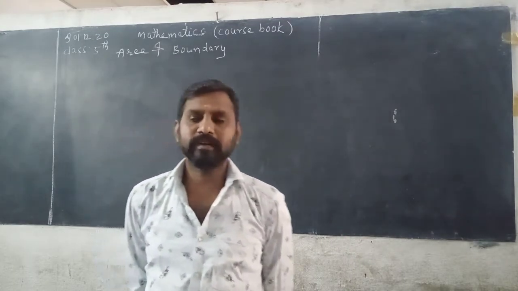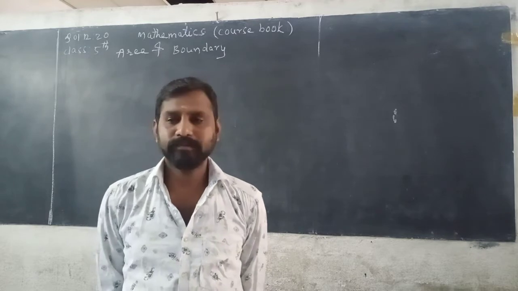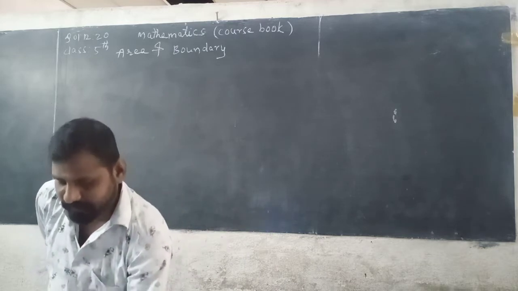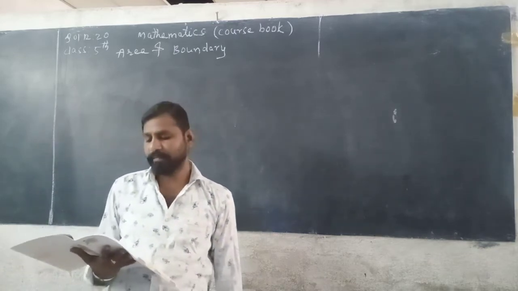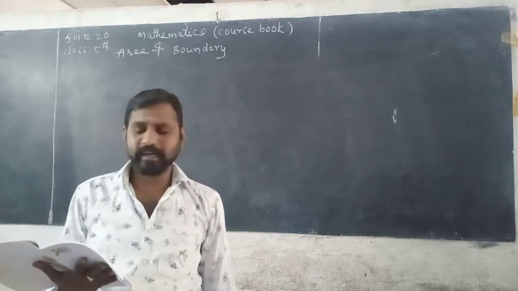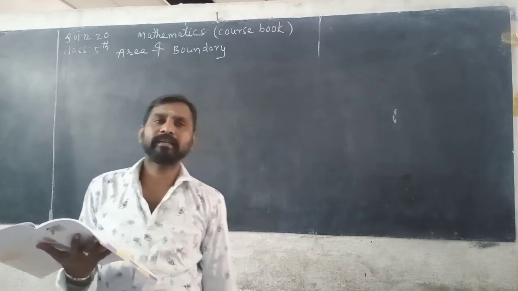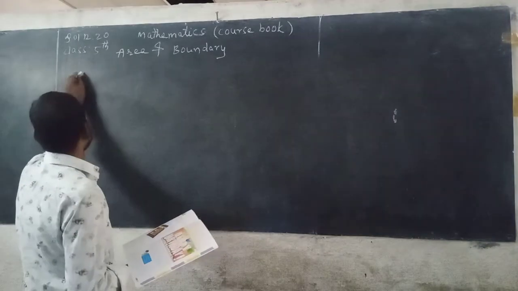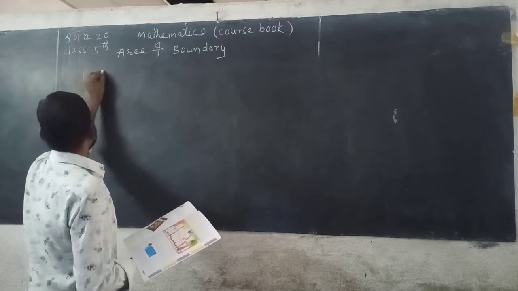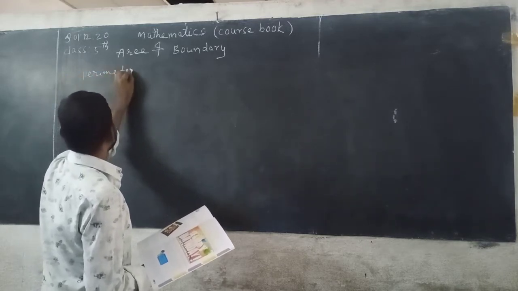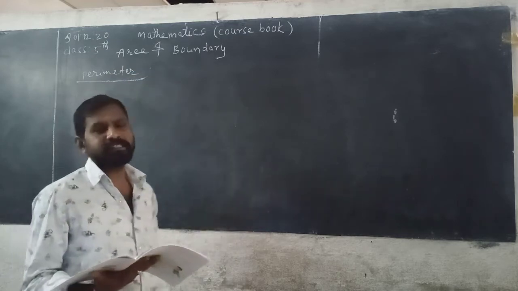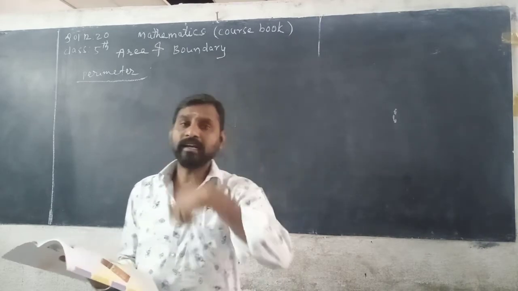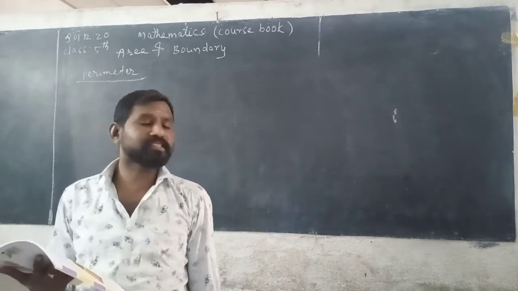My dear 5th class students, today we will discuss area and perimeter. All of us are aware of the area and perimeter of plane shapes such as rectangle, square, triangle, etc. As you know, what is meant by perimeter? Perimeter means the distance around a closed figure is known as its perimeter.